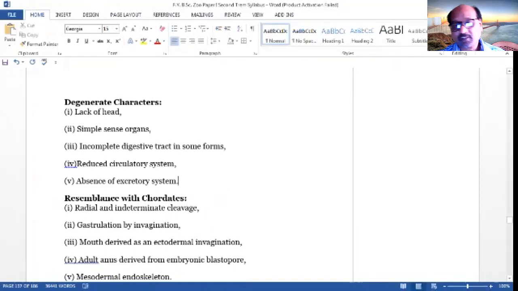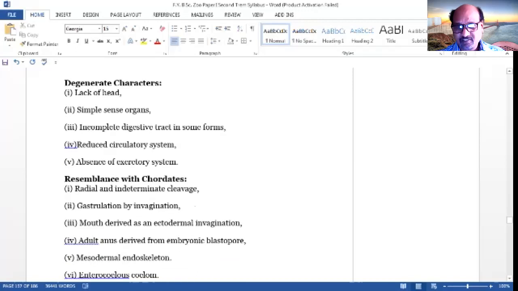Resemblance with chordates: what is the affinity with the chordates? The radial and the intermediate cleavage.